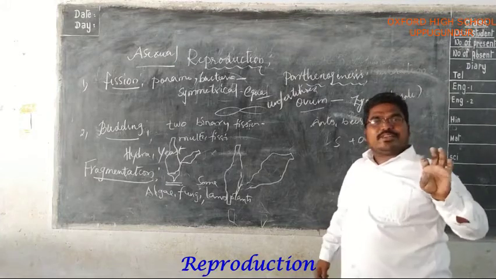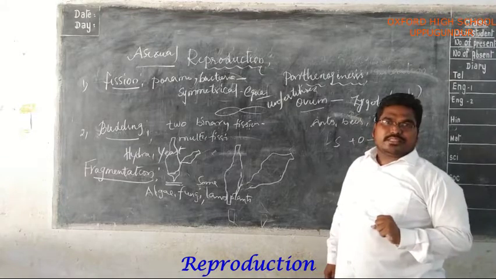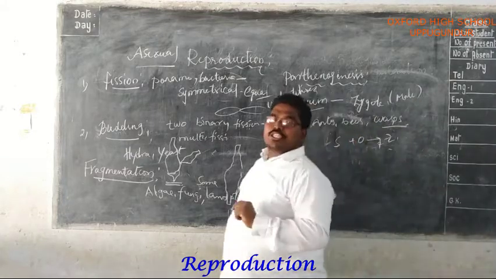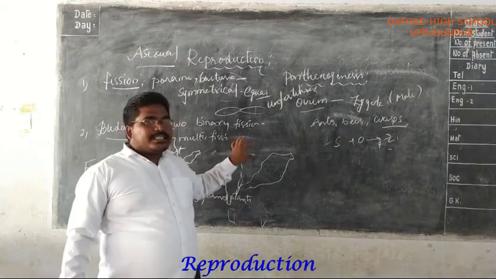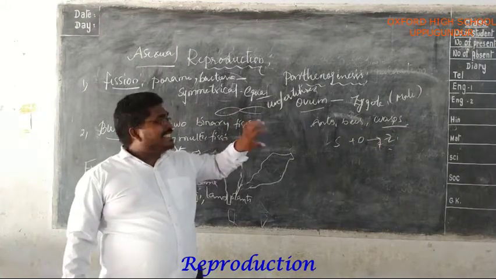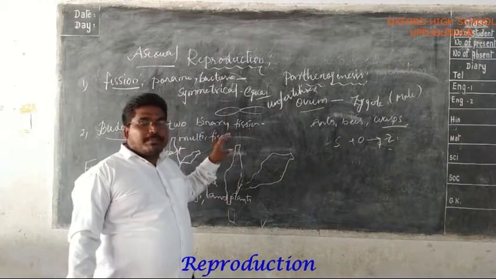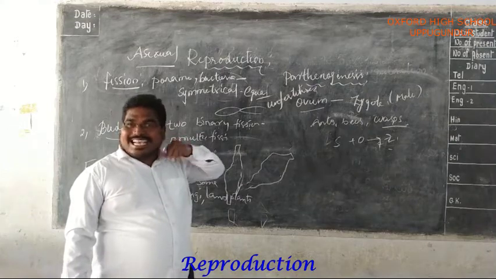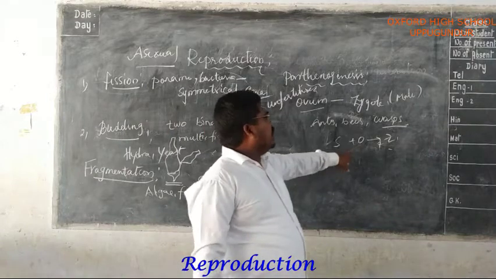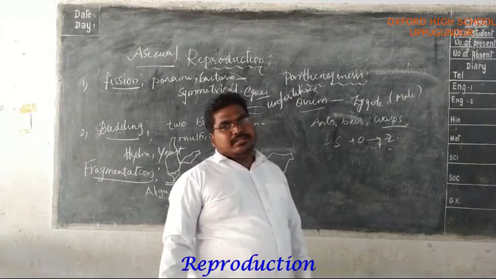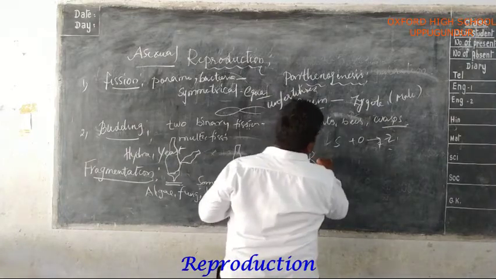So the process of development of unfertilized egg into the zygote is called parthenogenesis. That is the explanation for this. Okay, sentence: the development of unfertilized egg into the zygote is called parthenogenesis. In this, the ovum is developed by meiotic division. And another important mode of reproduction here is regeneration.